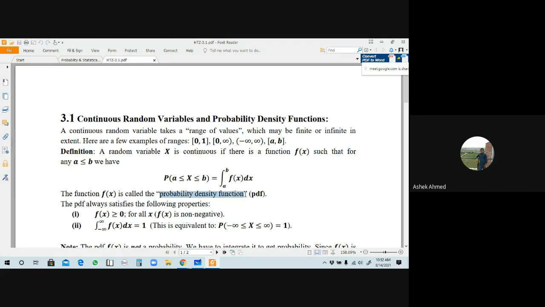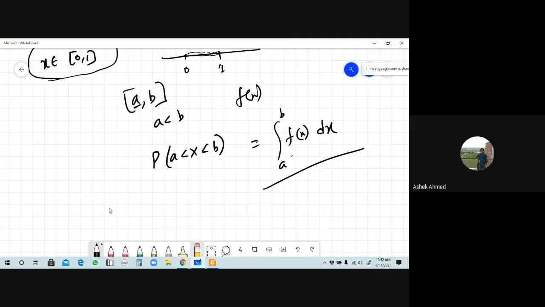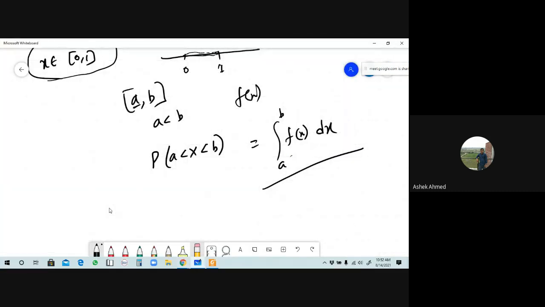Why is this the probability density function? Since f of x is defined for a continuous random variable, if f of x is defined on the interval a, b, here it is said that x belongs to the closed interval a, b, or we can say that a is less than or equal to x less than or equal to b. In either case, we can say that x is a continuous type random variable. In that case f of x will be called